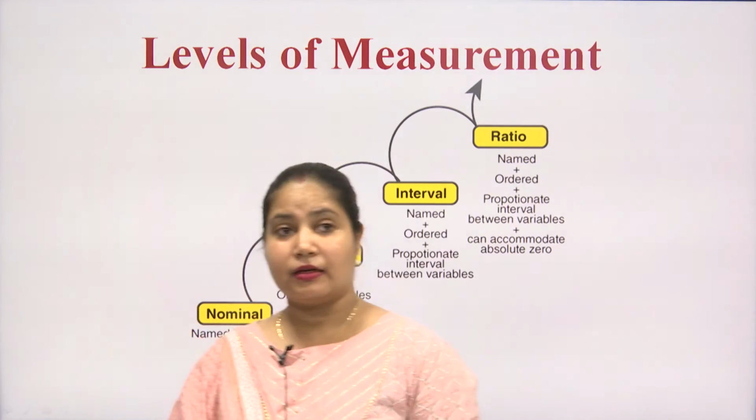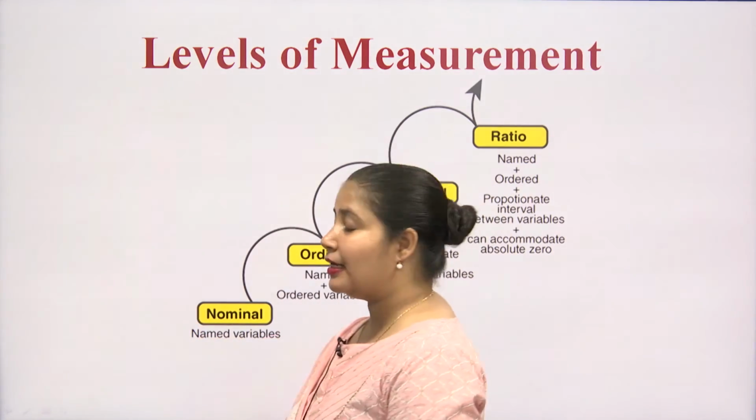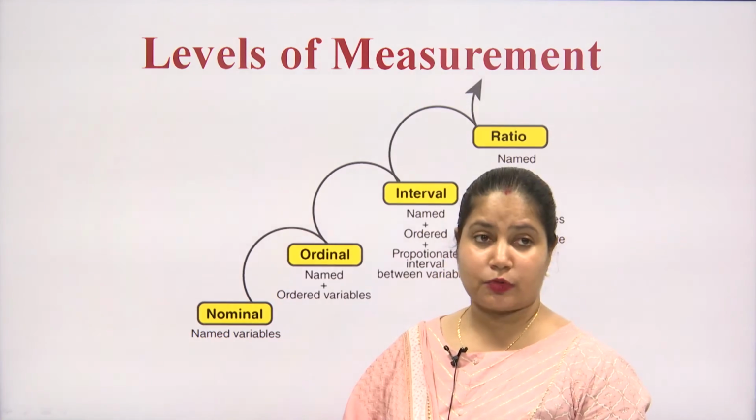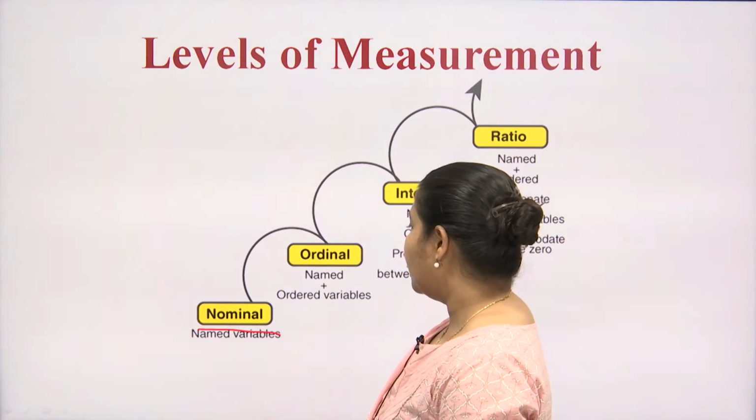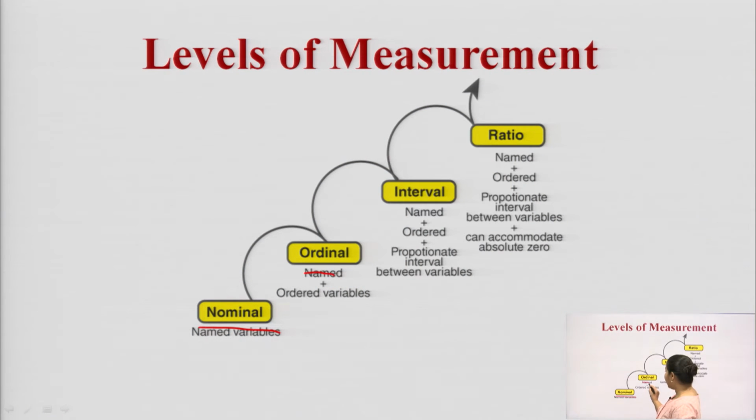Suppose we take an example. When we collect only the name of the respondent, it is nominal data. When you collect the name and the order of the variables, then it is ordinal data. Then what is interval? When you collect the name, order and the proportionate interval between the variables, that is your interval scale.